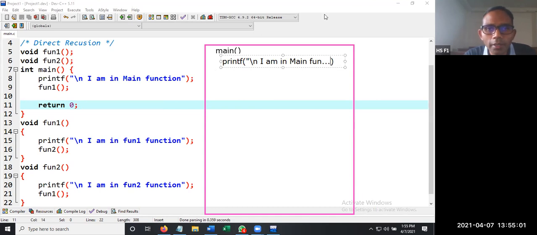Then followed by, we are having a function call, that is fun1 semicolon. So this is what we are having as of now.